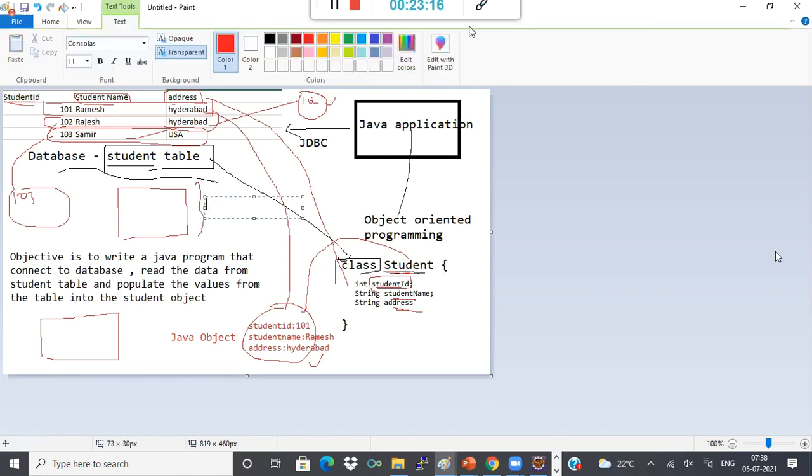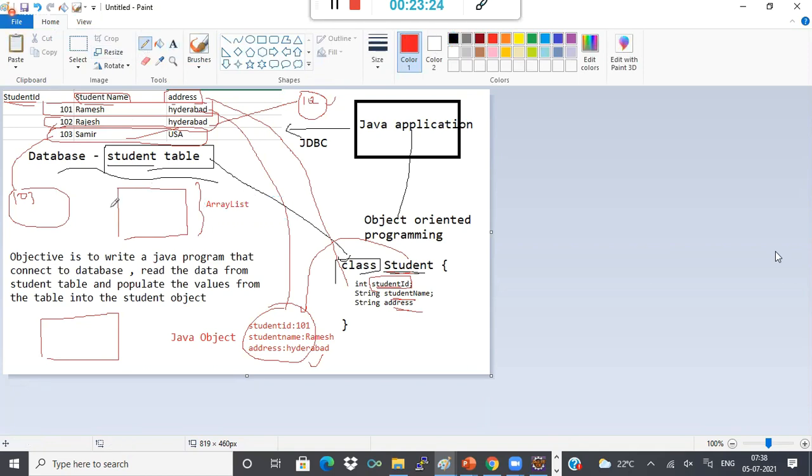That is what Java collections are about. In that ArrayList, I'll be storing student objects. The first element of the ArrayList is this object, the second element is this object, and the third element is this object.